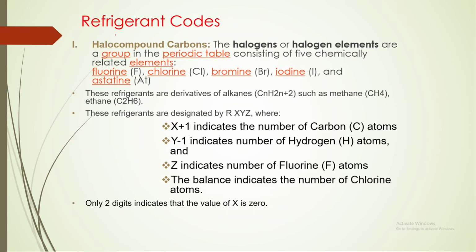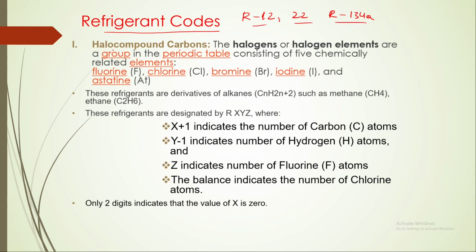In R&AC we see different codes like R22, R12, R134a. We will see how these codes are given to a refrigerant.